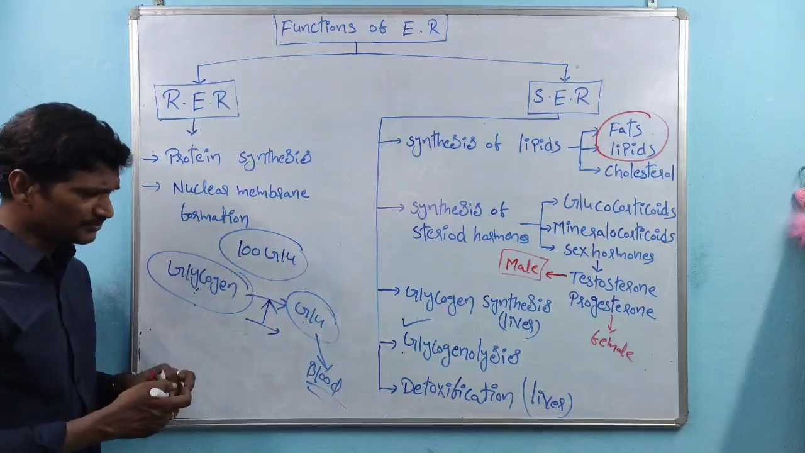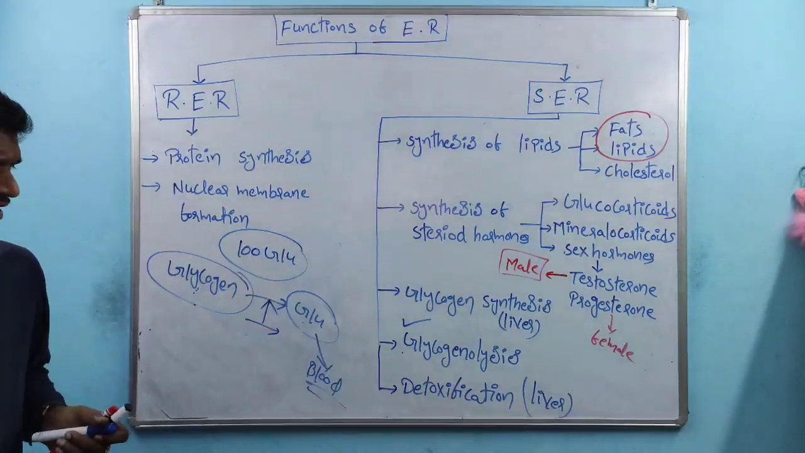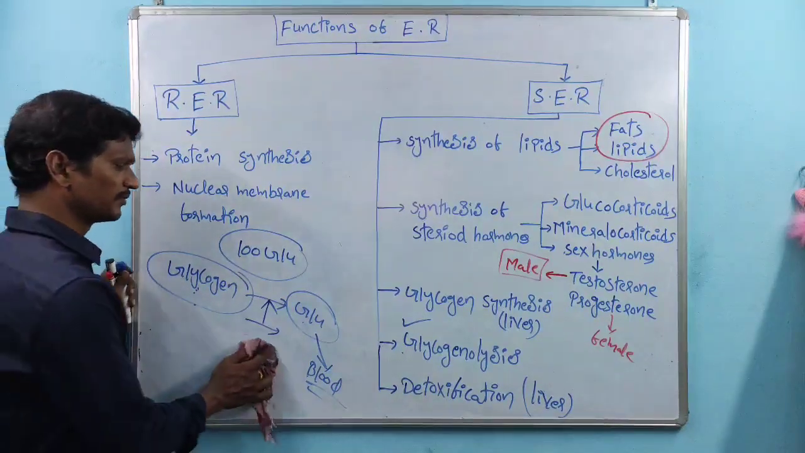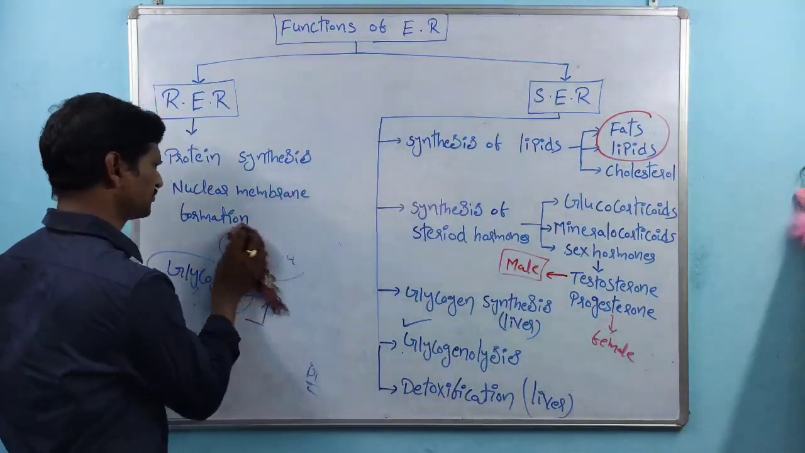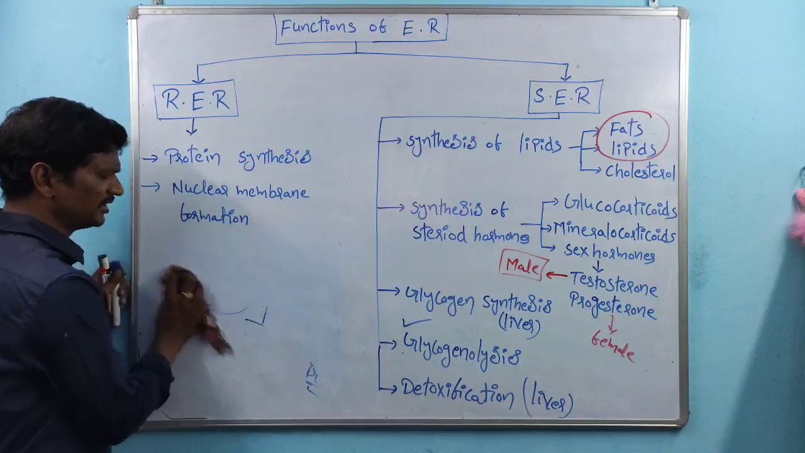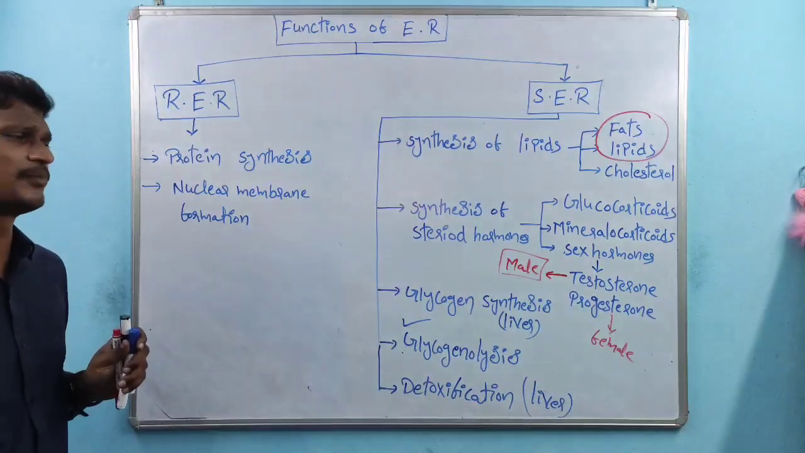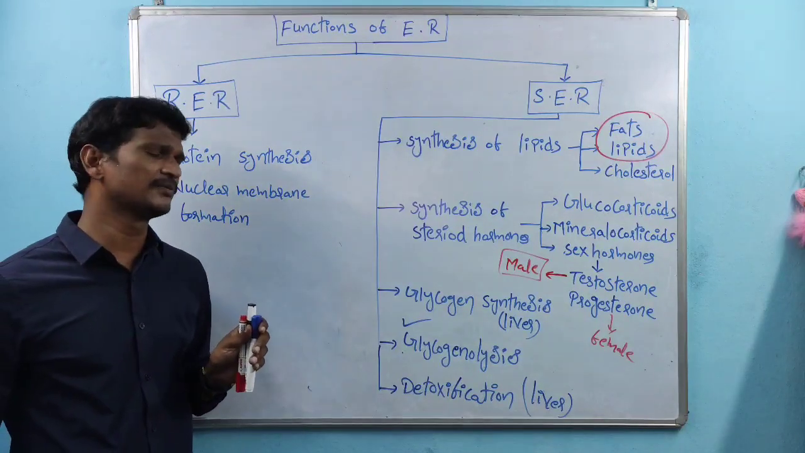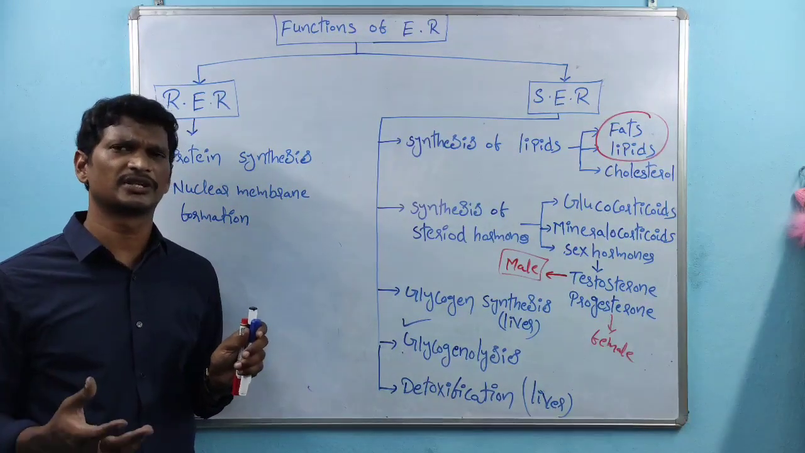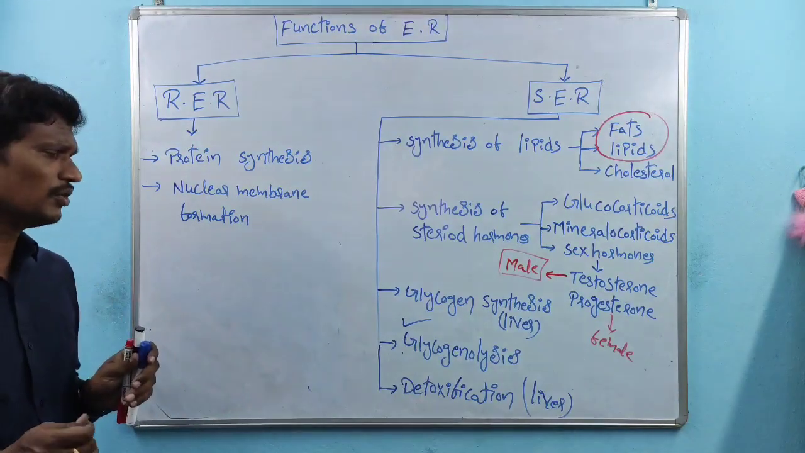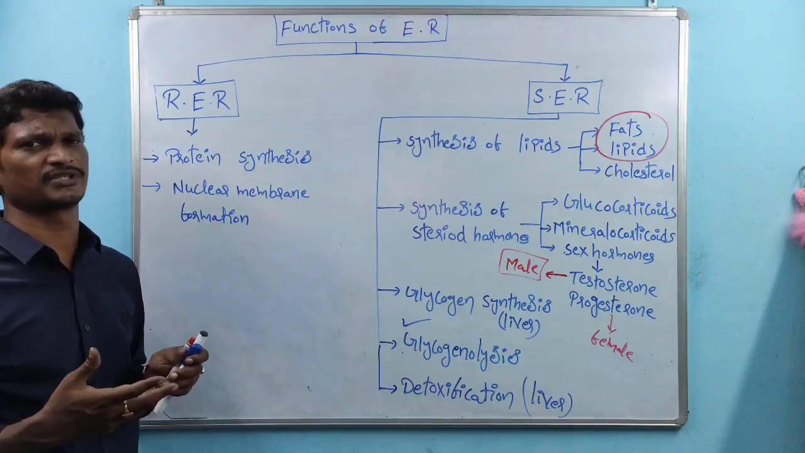And the last one is detoxification. Detoxification is especially done by the liver. We all know that in daily life, most people take tablets. The tablets, such as antibiotics, are nothing but drugs. The drugs are detoxified. So how does the detoxification take place?